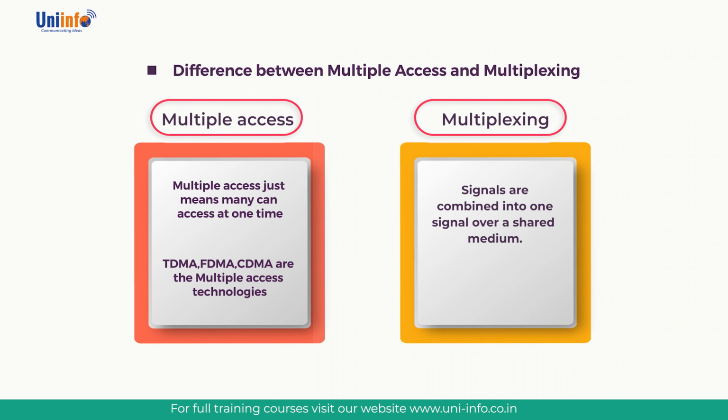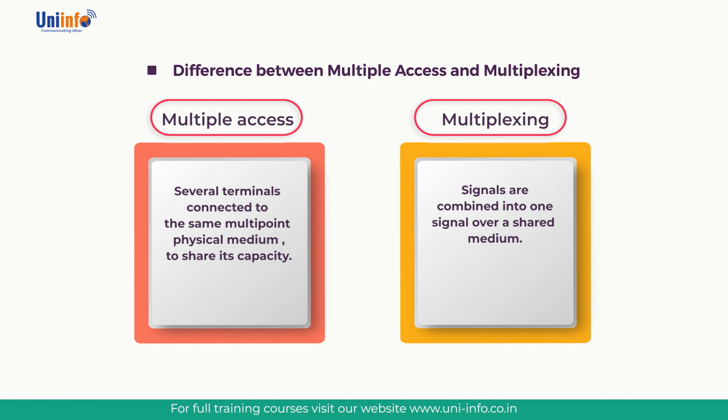In telecommunication and computer networks, multiplexing is a process where multiple analog message signals or digital data streams are combined into one signal over a shared medium. Whereas in multiple access, in telecommunications and computer networks, a channel access method or multiple access method allows several terminals connected to the same multi-point physical medium to transmit over it and to share its capacity.